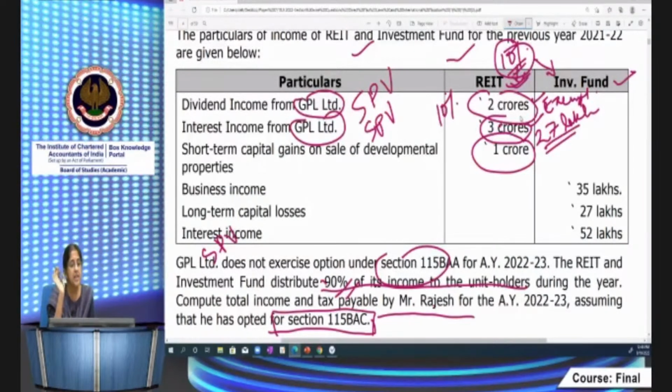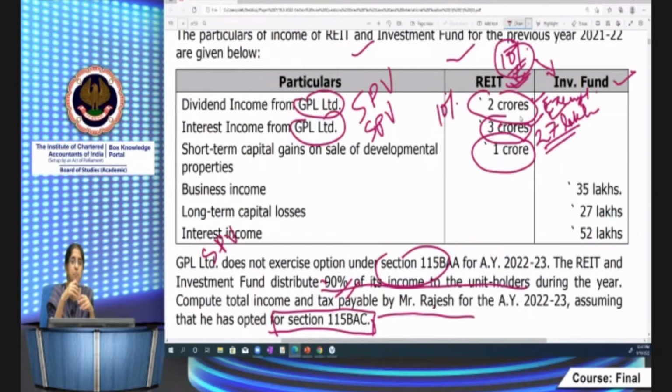Short-term capital gains on sale of development properties. Now, we know as far as REIT is concerned, only 3 incomes in respect of which REIT enjoys pass-through status, which is taxable in the hands of unit holder. Those are rental income from real estate property owned by it, interest income from SPV, which we've already discussed, dividend income from SPV, if the SPV has opted for 115 BAA, then it will be taxable in the hands of unit holder.